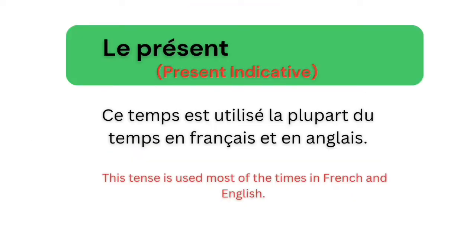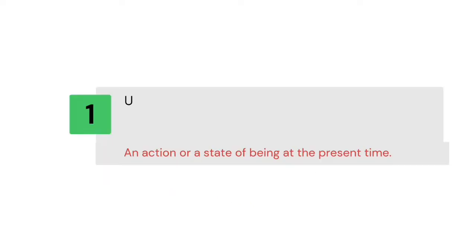Le présent de l'indicatif. This tense is used when we are talking about the present time, an action or mood which is true for or happening in the present time. This tense is very widely used in English and French languages. In simple words, whenever we want to say something that's related to the present time, we use this tense. But according to grammar, to be in present indicative, a sentence must follow any of these 6 situations, which we will learn in this video.